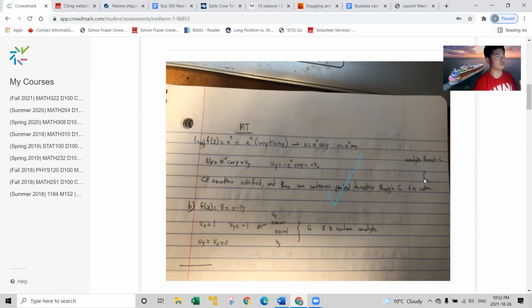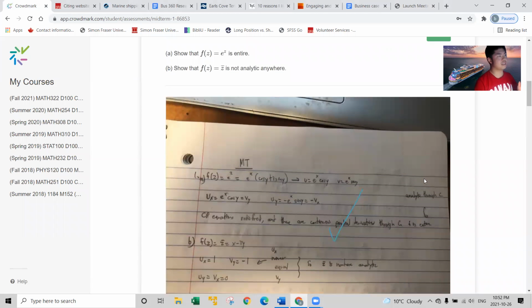So the first thing you do is you see if these partial derivative conditions are equal, and you find out that they are. And not only that, a function being entire means that it is analytic or differentiable everywhere throughout the entire complex domain. And since the partial derivatives are continuous everywhere throughout the domain, the function is entire, e to the power of z.